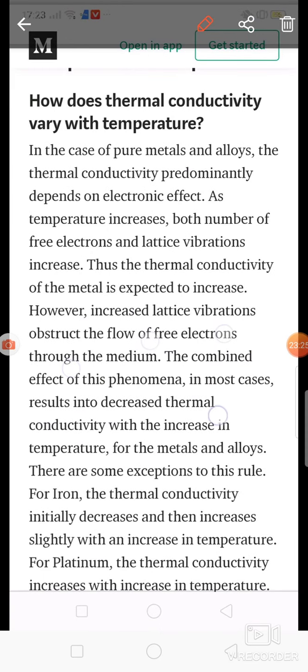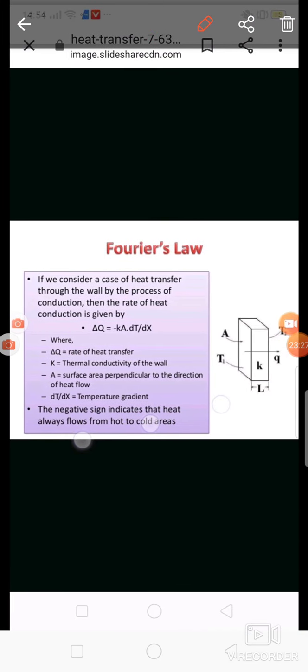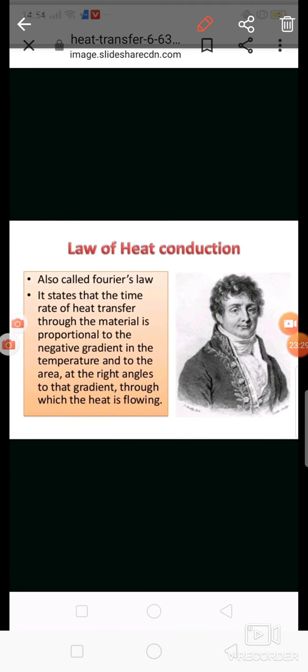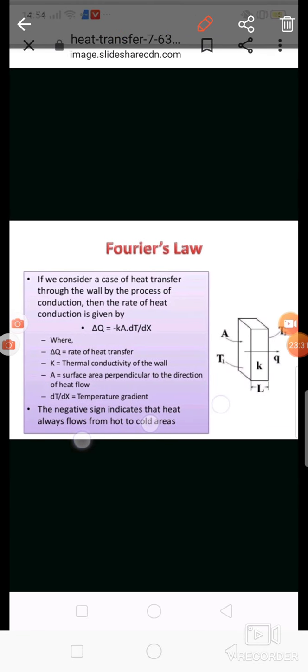So what is the summary of today's lecture? What is meant by Fourier's law of heat conduction? That is Q is directly proportional to A and dT by dx. So what is the equation of Fourier's law of heat conduction? Q is equal to minus K into A into dT by dx. So what is the meaning of the minus sign?